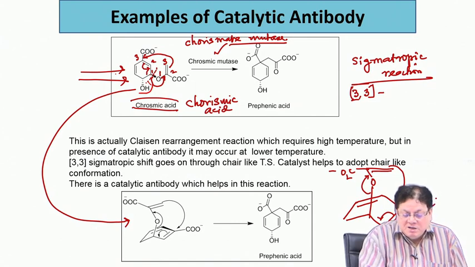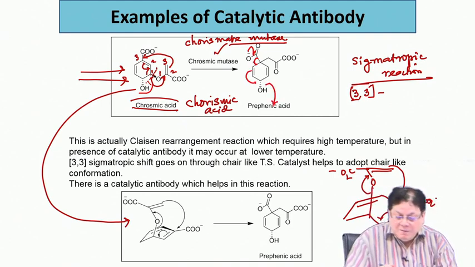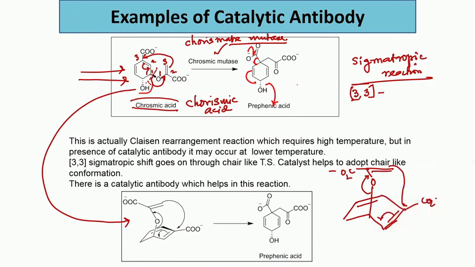So, chorismic acid goes to prephenic acid, then there is a decarboxylative dehydration, but here OH is a bad leaving group. So, it has to be made into a phosphate. So, that leaves and that gives you a compound which is this one, CO2H, a keto acid, an alpha keto acid. When we read some more coenzyme chemistry, we will see that these alpha keto acids can be converted to amino acids. So, that is the story of phenylalanine, and that has come because of this catalytic antibody.